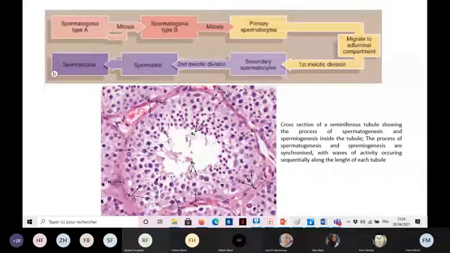We can find here, you can see this big cell. In purple, you have the nucleus of the cell, and in white around it, this is the cytoplasm. This big cell is a primary spermatocyte. Look at its size. This other one also. Here, those small cells, they are the spermatids. They are close to the lumen, and then they will start to differentiate to give the sperm cells. Look at those cells having this thin, elongated nucleus. Those are differentiating spermatids, and finally they will become sperm cells like those that will be released in the lumen.